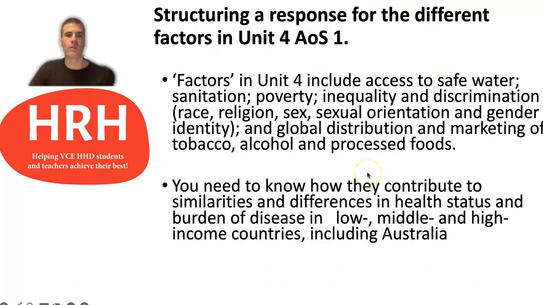So in this video, we're looking at the factors in Unit 4, and this includes access to safe water, sanitation, poverty, inequality and discrimination, and then global distribution and marketing of tobacco, alcohol, and processed foods. What students often find difficult when it comes to these particular questions and factors is structuring a response, because what you typically have to do is link these factors to differences or similarities in health status and burden of disease between low, middle, and high income countries such as Australia.